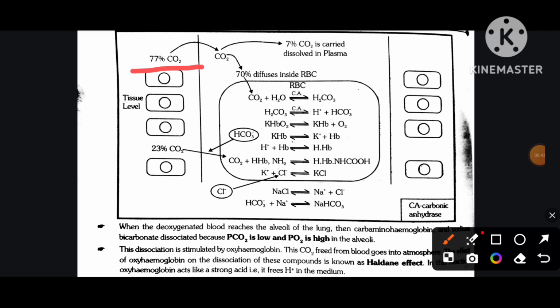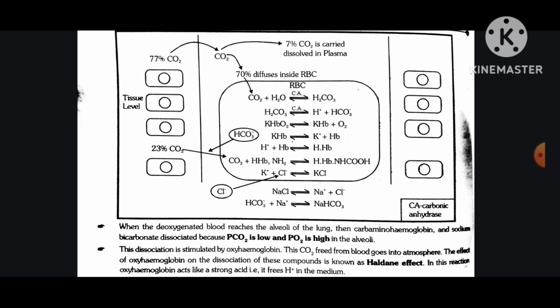(77% CO2 in 23% CO2 in). When the deoxygenated blood reaches the alveoli of the lung, carbaminohemoglobin and sodium bicarbonate dissociate because PCO2 is low and the pressure of 40 is high in the alveoli. This dissociation is stimulated by oxyhemoglobin. This CO2 freed from blood goes into the atmosphere.